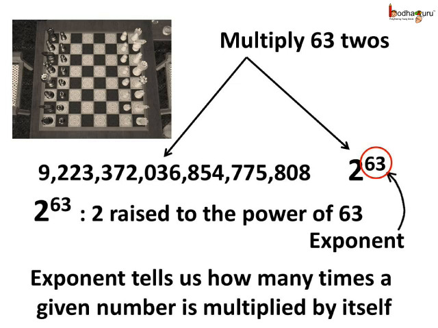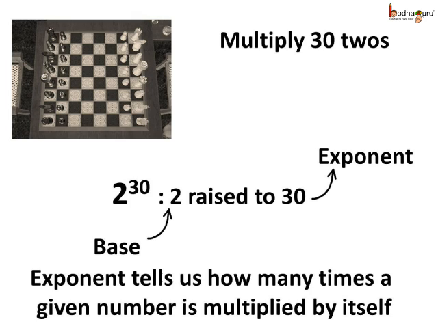So the exponent of a number tells us how many times to use that number in multiplication. In the same way, multiplying 32 twos can be written as 2 raised to the power 32.